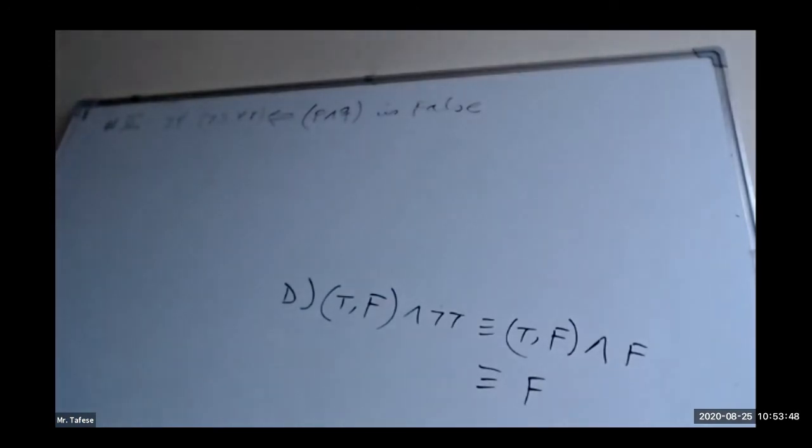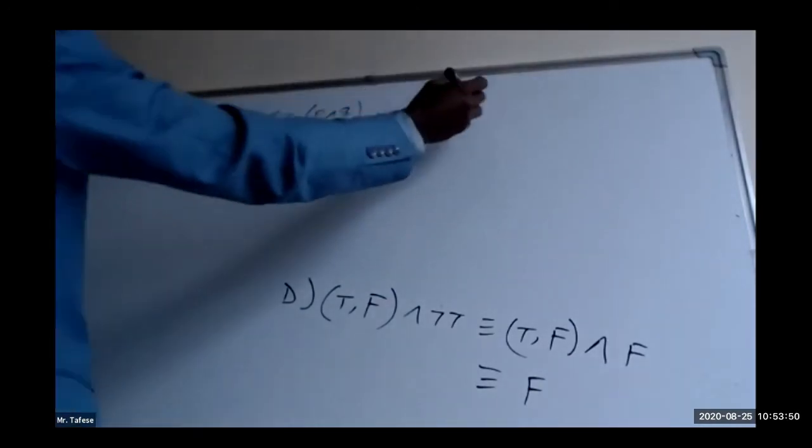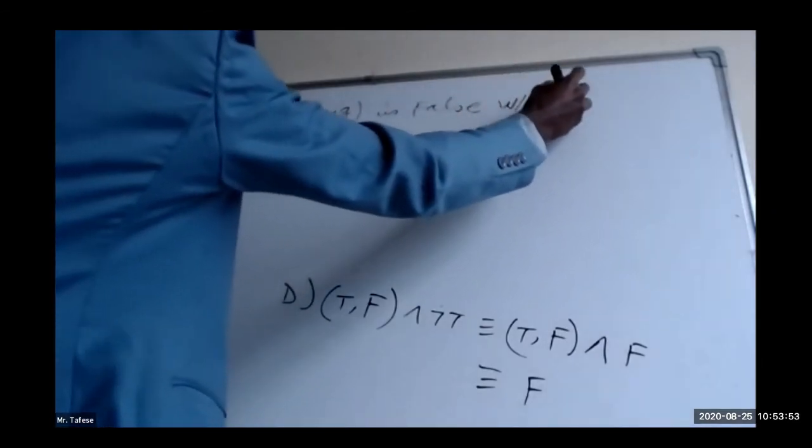So it is still a choice question. Which of the following is true? Okay, which one is true?